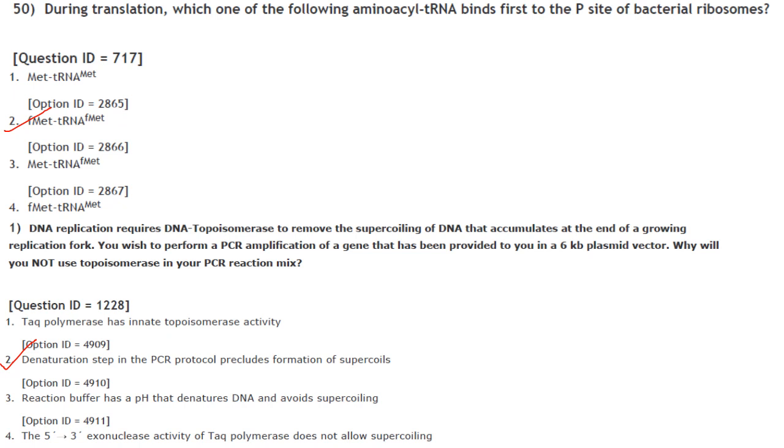Okay, now why will you not use topoisomerase? Because PCR is in vitro condition. The DNA has already been isolated from the cell. So PCR is conducted under in vitro condition and the answer is denaturation step in the PCR protocol precludes formation of supercoils. Answer is option 2.